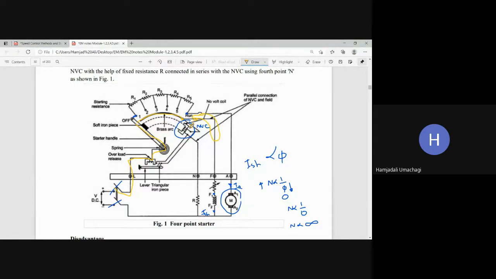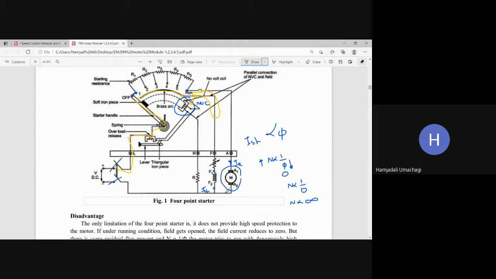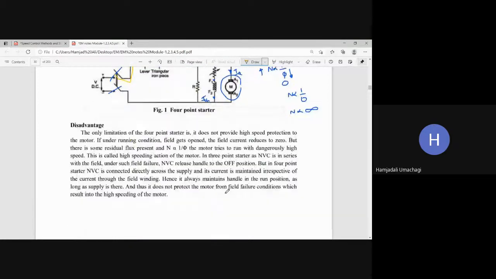But the other current which is going to this NVC, you are getting it from the input side. Because of that, NVC is getting continuous power supply from the input side, so it will still be in the magnetized condition only. Because of that, it will hold the handle. Because of that, the machine will keep on running continuously, even though it is running at a dangerous speed. Is it clear, all of you? Yes, sir. So this is the disadvantage of the 4-point starter.